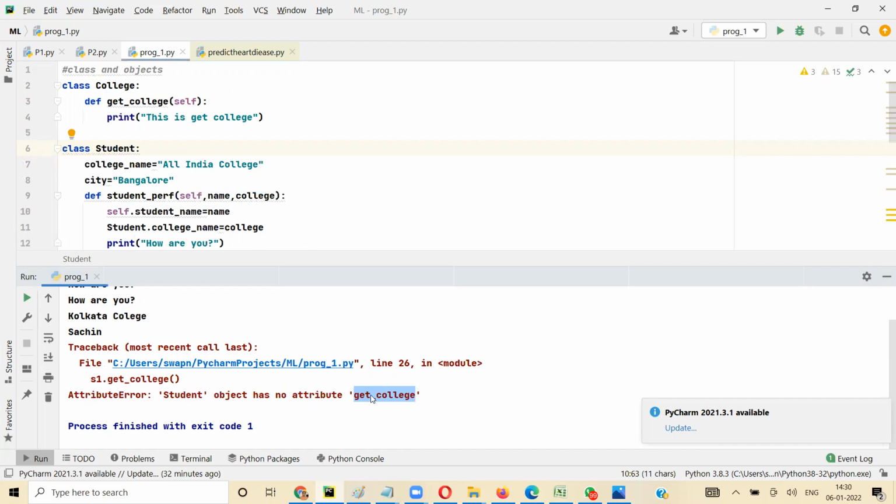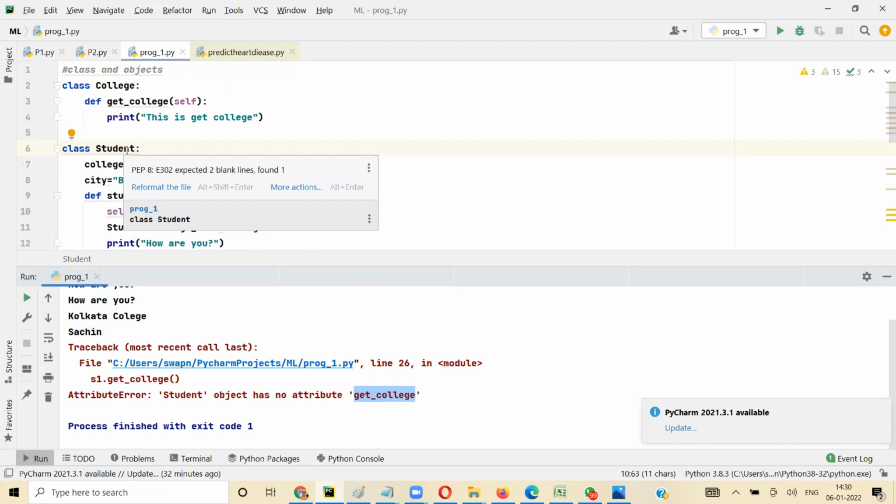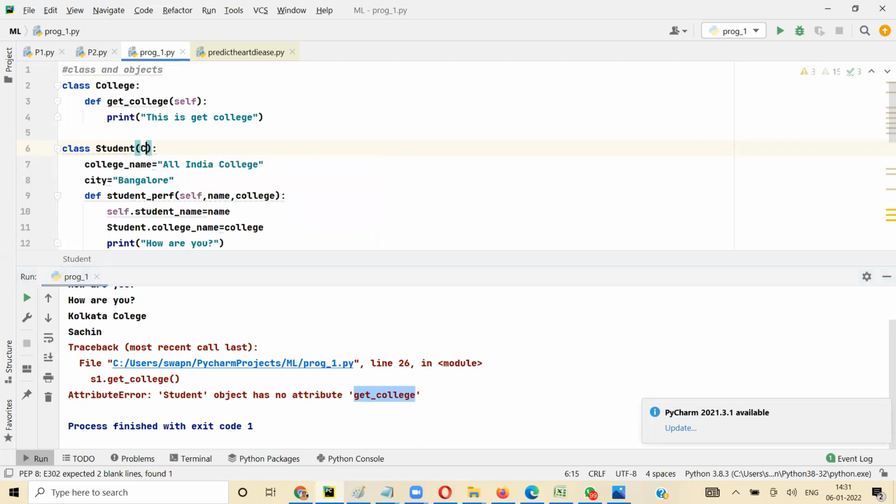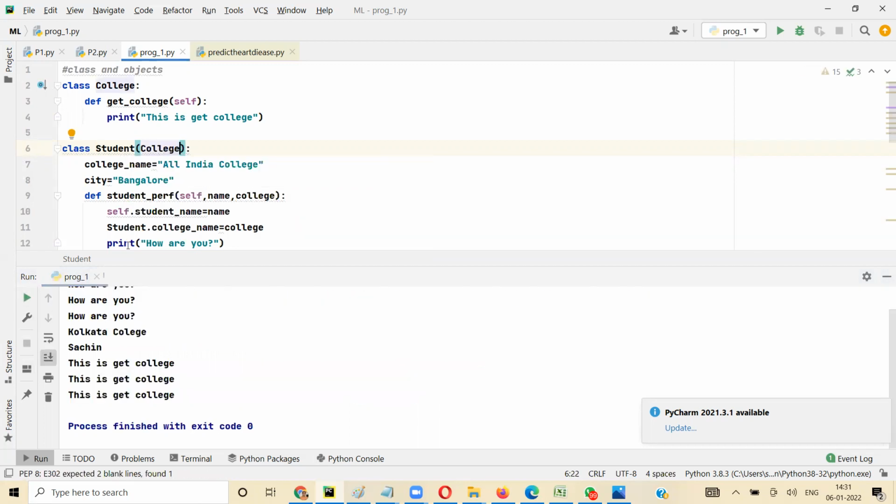Since student does not have a parent class, it is looking in the student. In fact, even if you put here bracket and college and tell that student is from college, it will still first check in the current class only. If it finds it inside, it will give you the answer. But if it is not there, then it will go to the parent class. Since there's no parent here, it gives me an error that no attribute get college. But if I add college here, now it will go and pick it from the parent.